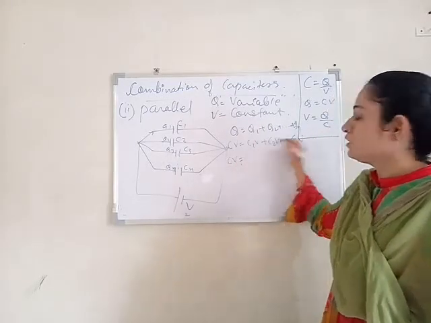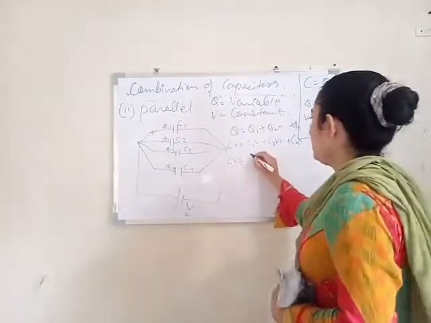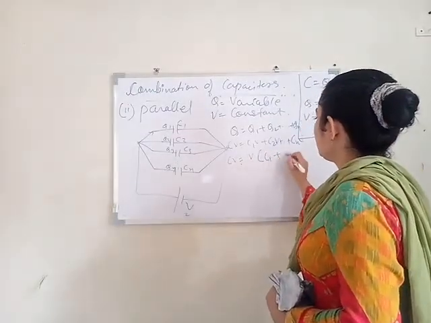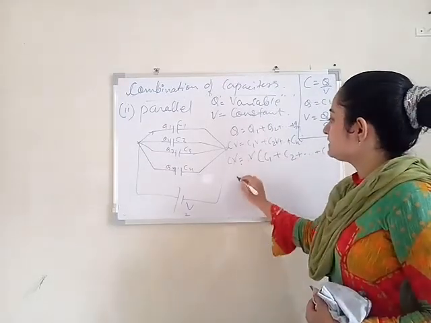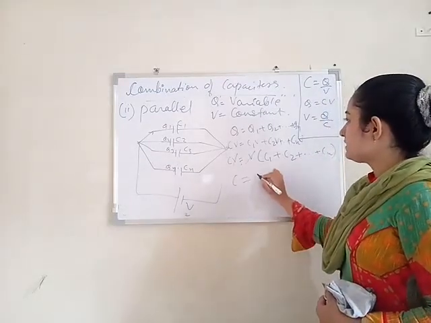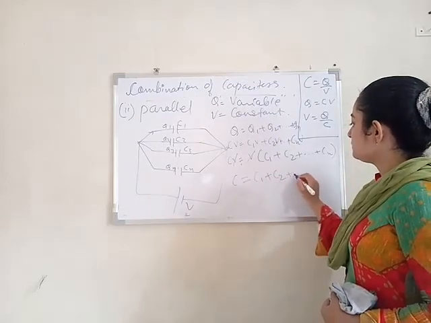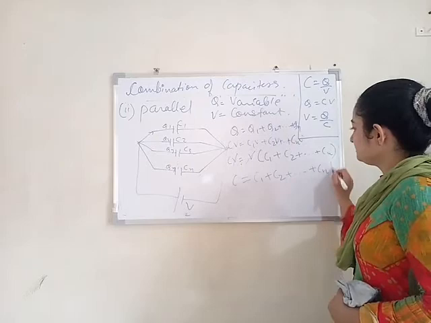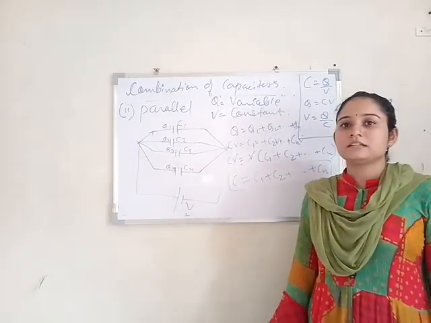Take V common from the right hand side. So V into C1 plus C2 up to Cn. V cancelled. So capacitance C for capacitors in parallel.